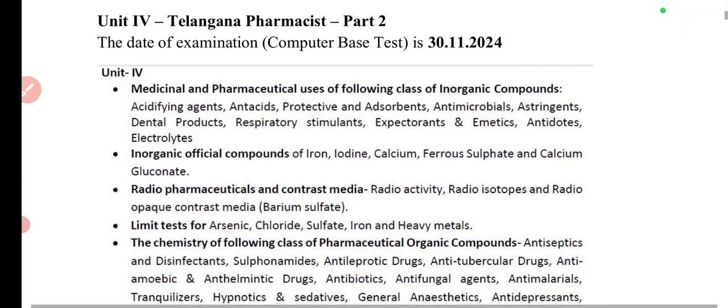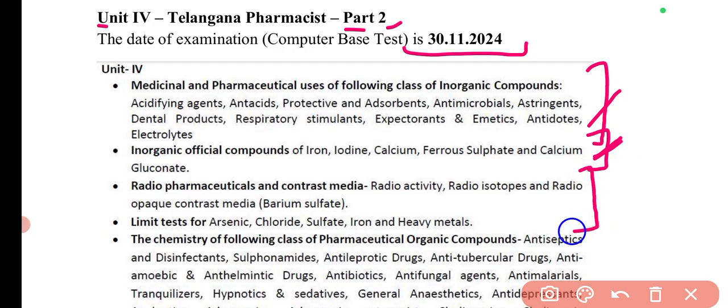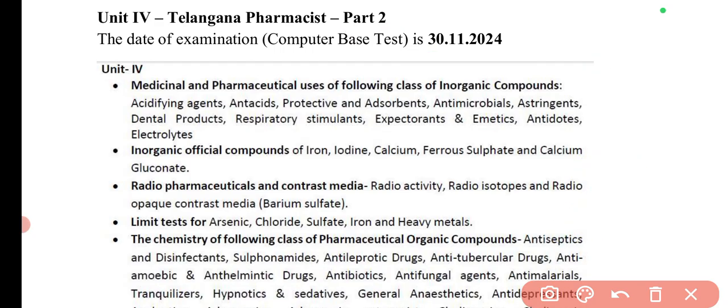Now let's discuss what has been covered and what needs to be covered in this unit. So in unit number 4, this is part number 2. The exam is on the 30th of November 2024. The first part, medicinal and pharmaceutical uses of following inorganic compounds, has been covered. Inorganic official compounds has been covered. Radioactivity limits, this section is already covered.